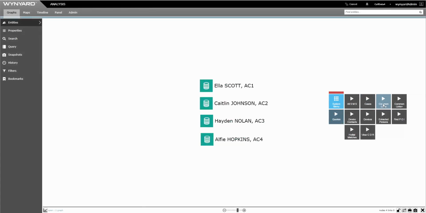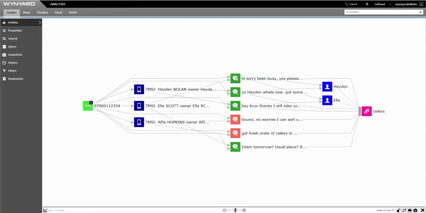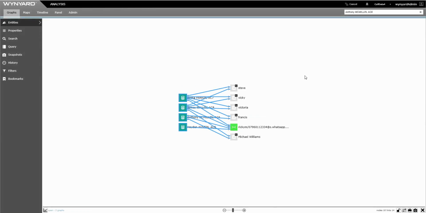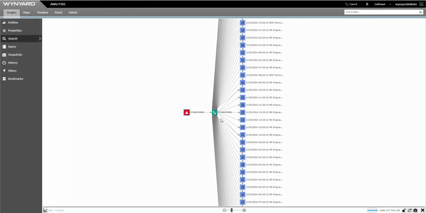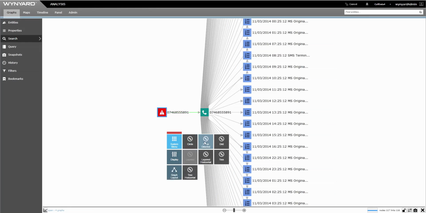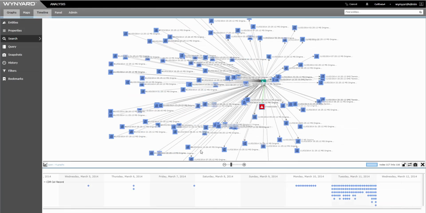This demonstration showed how mobile device analytics can be used to quickly find common associations between groups of suspects. The entity extraction capabilities uncover further associations by mining unstructured data such as SMS messages. App data such as WhatsApp messages can also be leveraged to give a holistic view of a suspect's communications. Call data records from telecommunications providers can be aggregated in the system to exploit the richness of these data and enable matches of interest to be found across disparate investigations, making full use of the data held on suspects' communications.